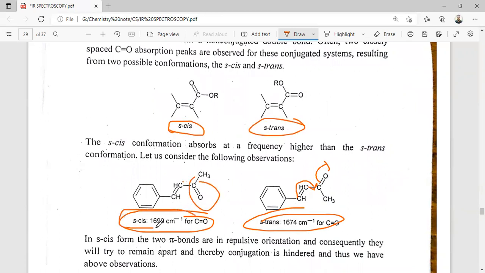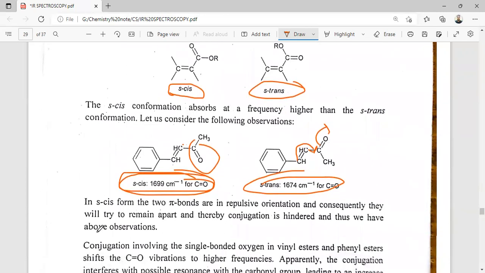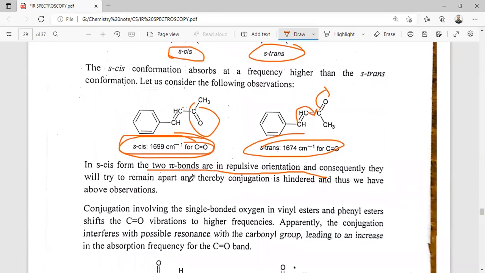That's why the cis conformer has the higher stretching frequency compared to the trans. In the cis conformer, the two pi bonds are in a repulsive orientation and constantly try to remain apart, and thereby conjugation is hindered. Thus we have the above observation.